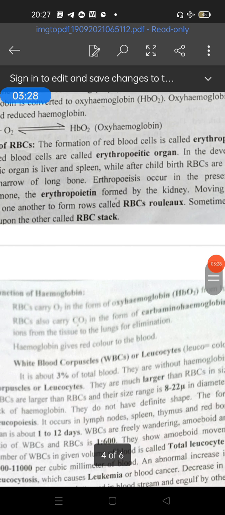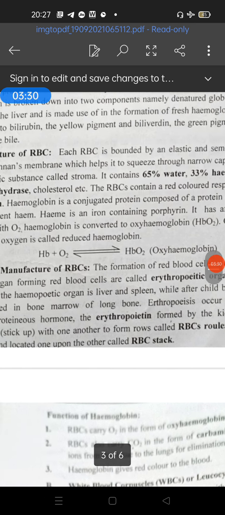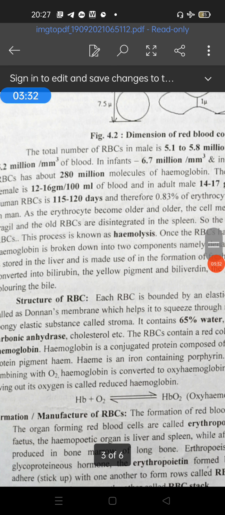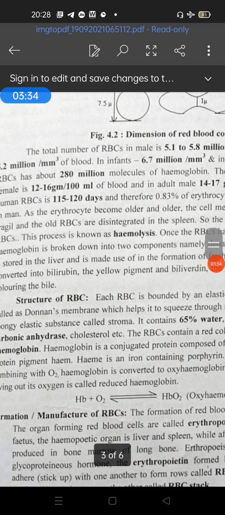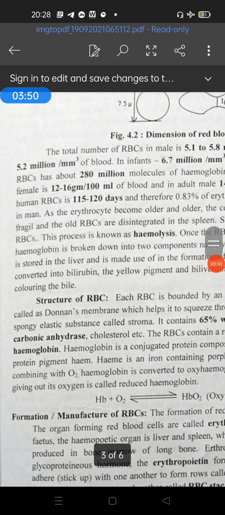Agranulocytes are of two types: monocytes and lymphocytes. Third are blood platelets, the thrombocytes, which play a very important role in blood clotting. What is blood clotting? When blood is removed, it loses its liquid state and sets into a semi-solid mass, and this is called blood coagulation or blood clotting.